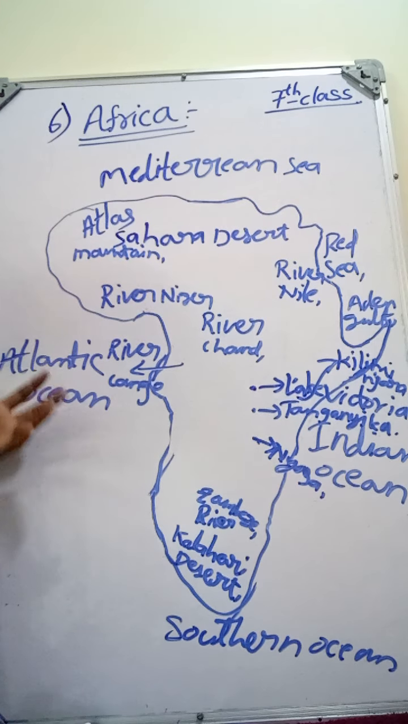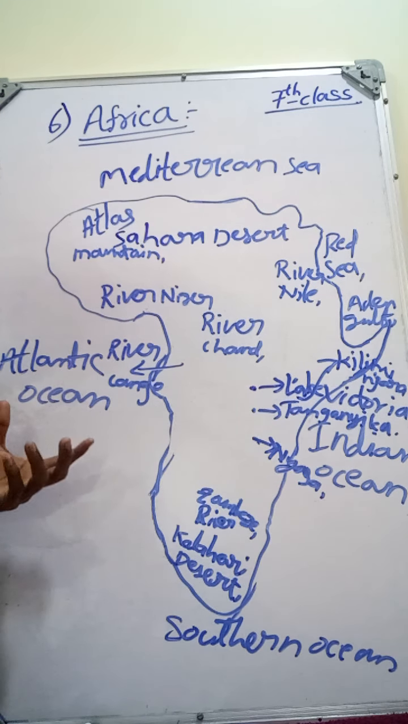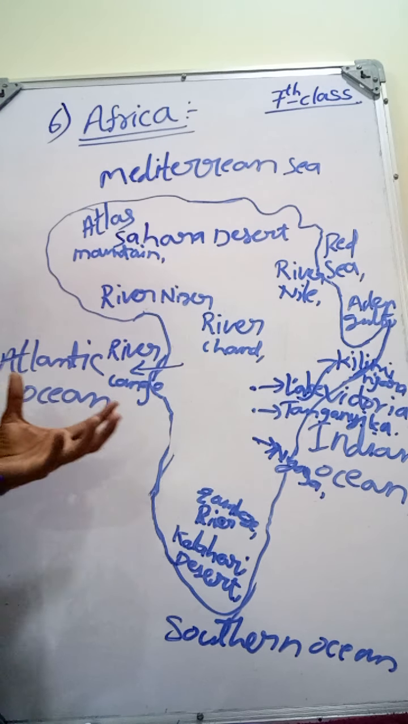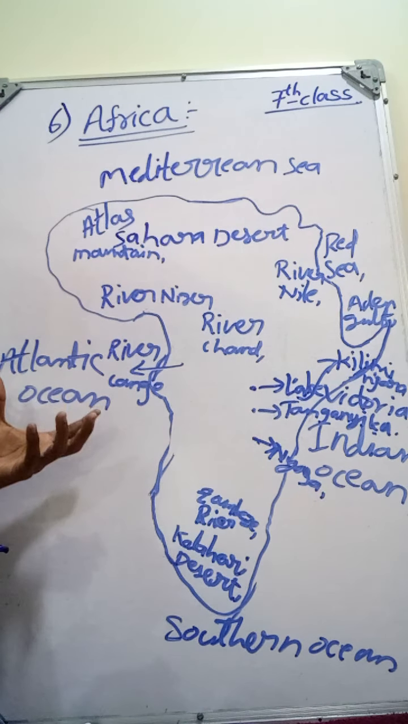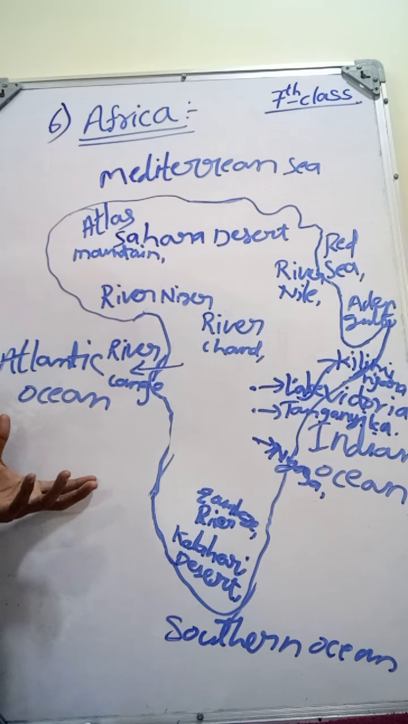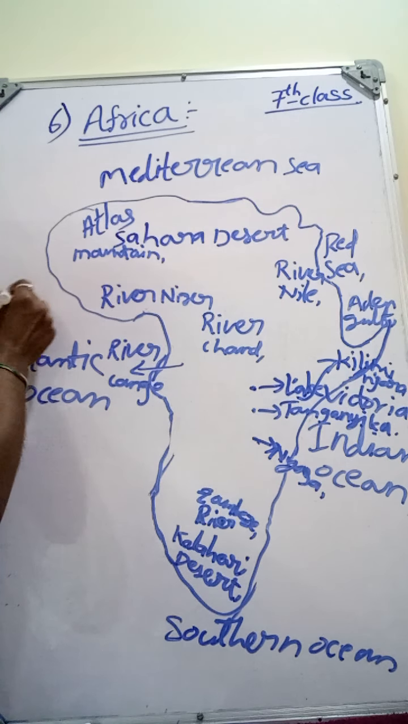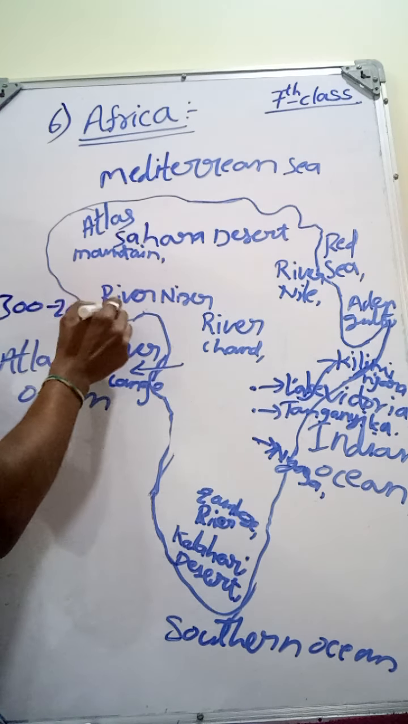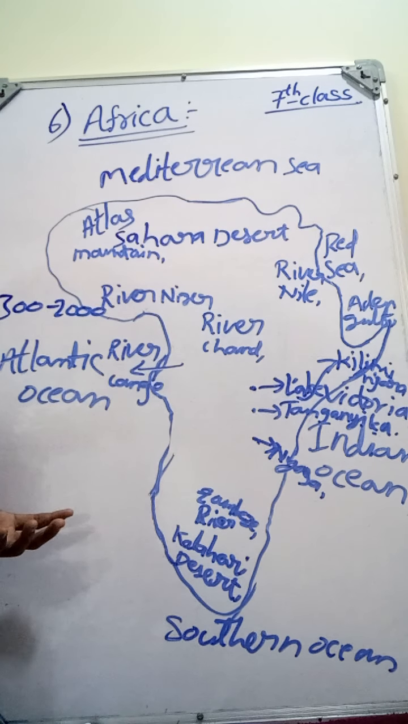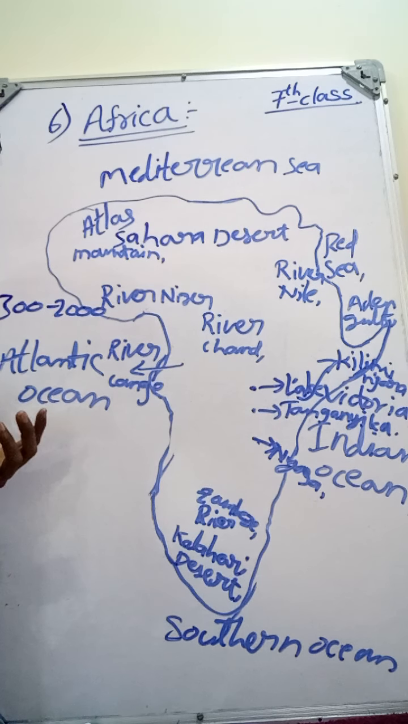We see the physical map of Africa. Here we can find Africa is mainly covered with high and vast plateaus. These plateaus consist of very old rocks. These plateaus vary from 300 to 2000 meters above the sea level.